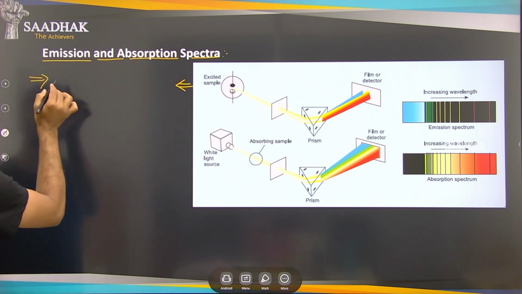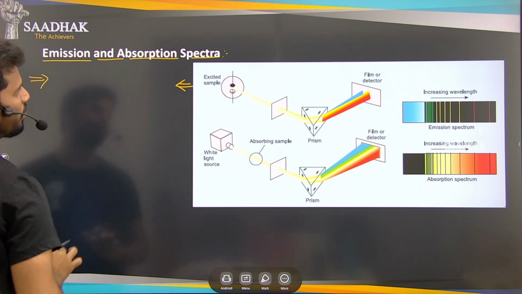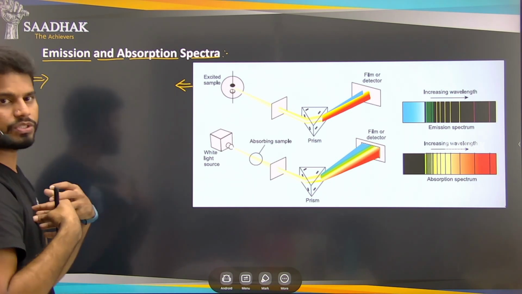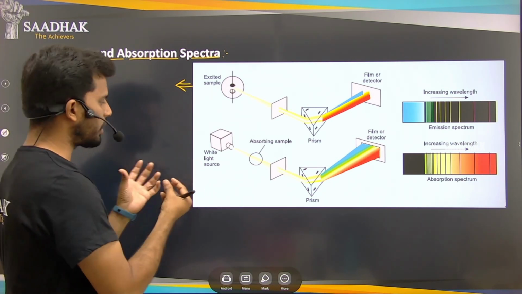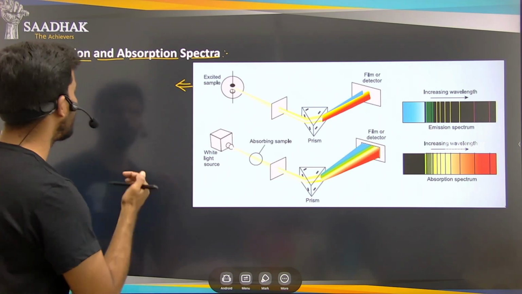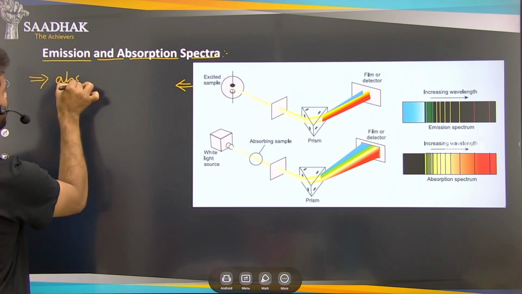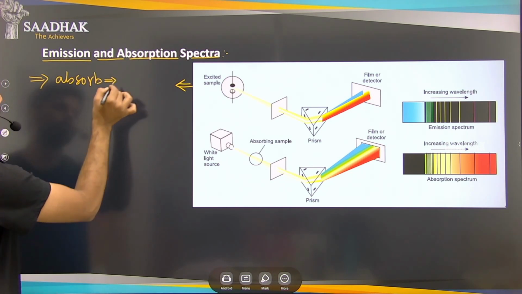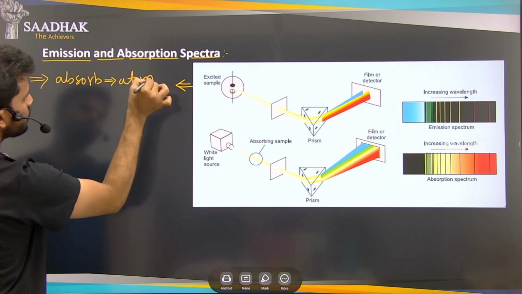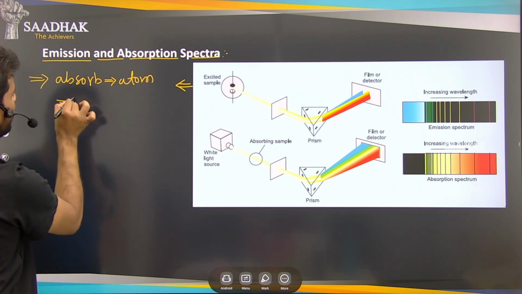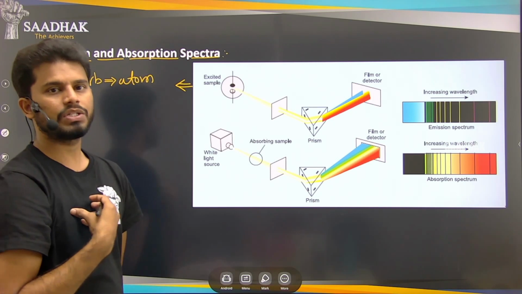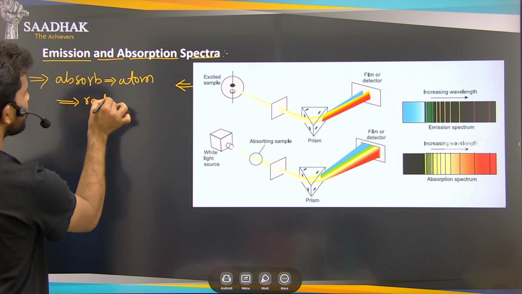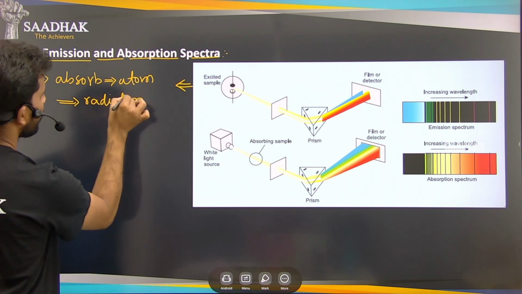What is this emission? So this emission atomic spectra is nothing but, whenever an atom is absorbing energy, meaning the electromagnetic radiation energy that it absorbed, that atom will acquire the radiation, and because of that the radiation is released.